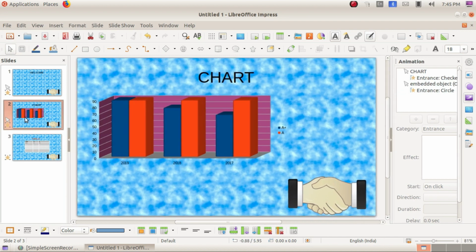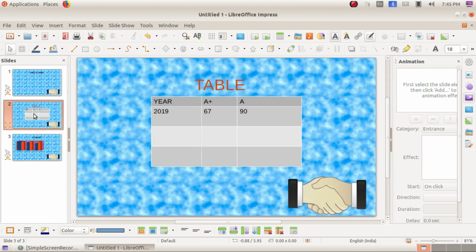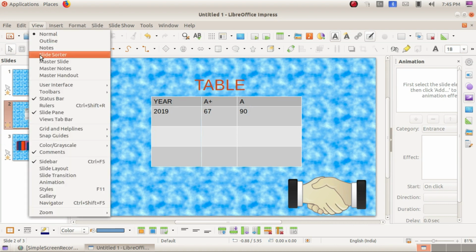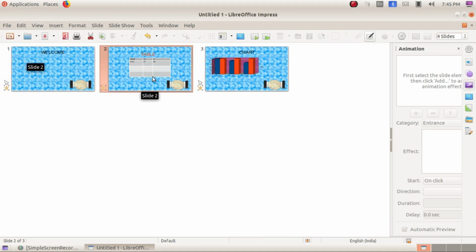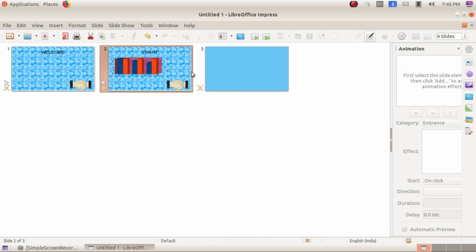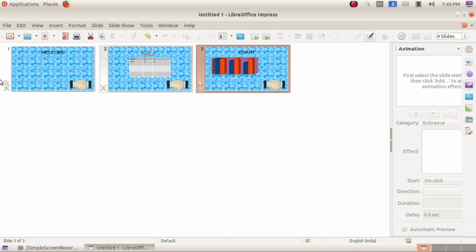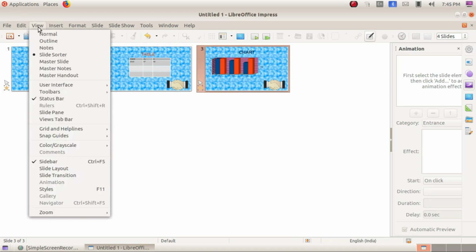From this normal view itself you can change that or arrange the slides, or else here in the view option you can go to slide sorter view. Okay, here you can arrange that. If you want to move the slides, you can select. Clear? So these are the main options.